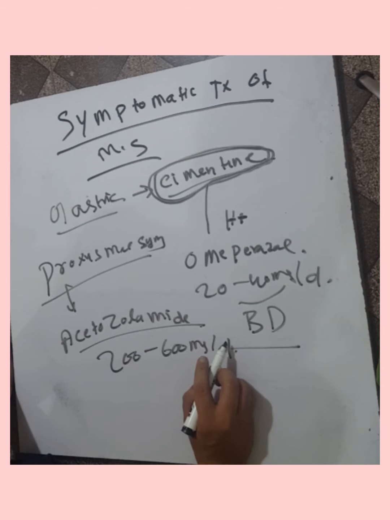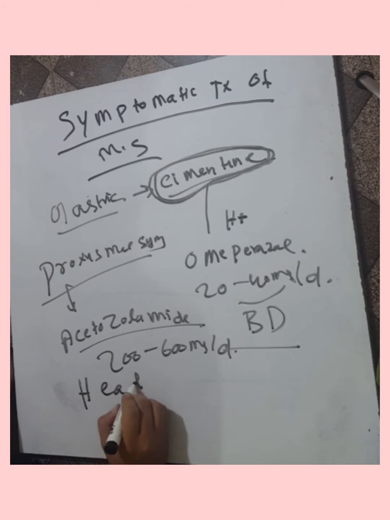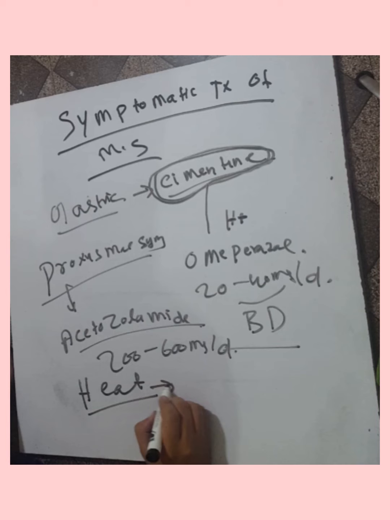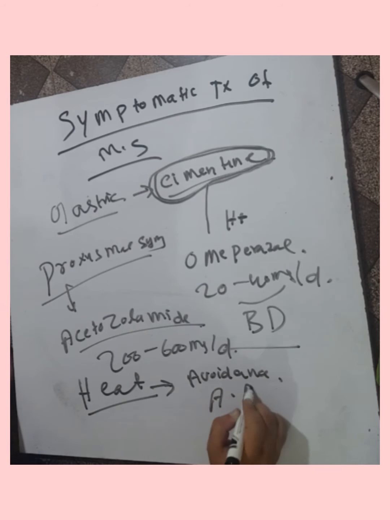That can be given. The heat sensitivity may respond to heat avoidance, air conditioning, or cooling garments. There is also heat sensitivity in multiple sclerosis. Heat sensitivity can be treated by avoidance of heat, air conditioning, and cool garments.